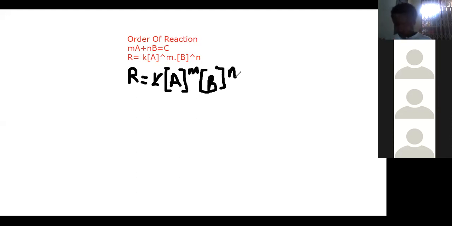So R is equal to K times [A] raised to power m times [B] raised to power n. This is the rate law. And this one is a rate determining step; when we get to the rate determining step, I'll explain what it means.